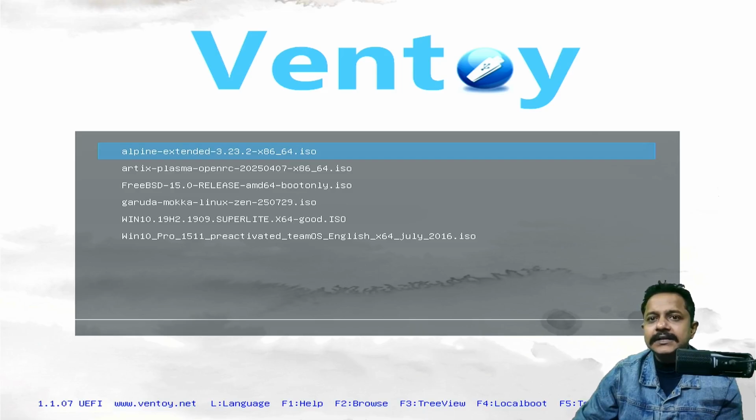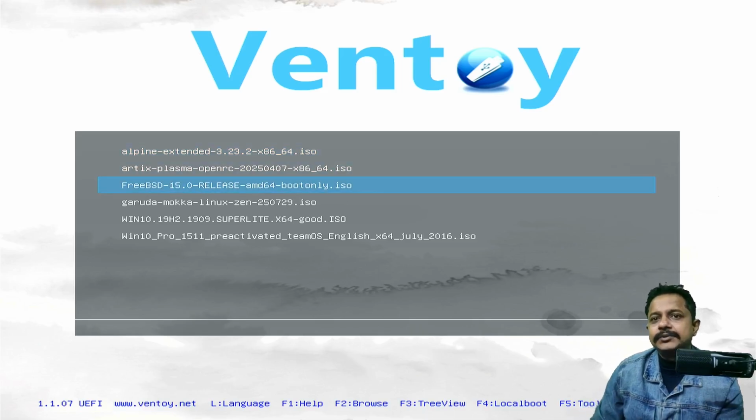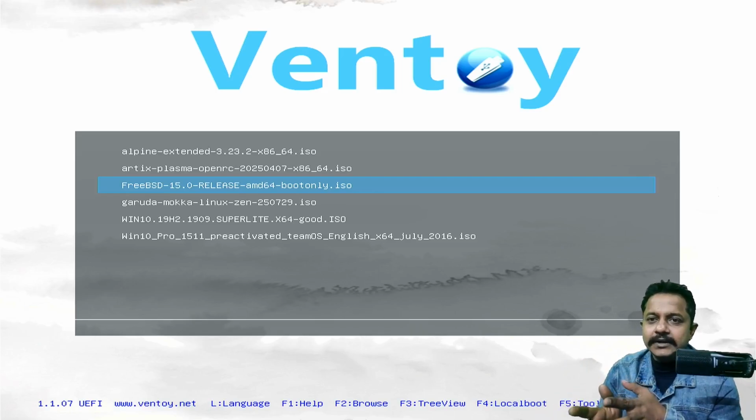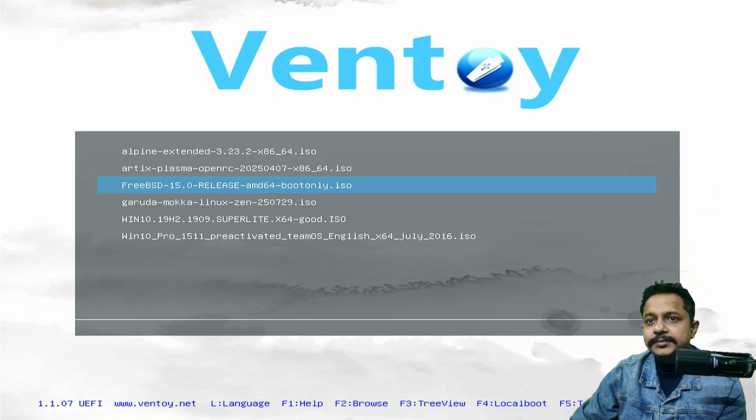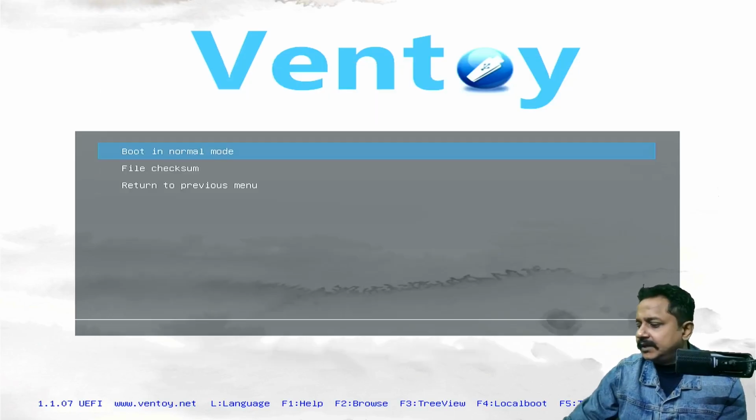And this Ventoy has multiple ISOs to boot from. See, this is the FreeBSD 15 version. It is written AMD, but it will also work on Intel. The architecture is AMD64, so it is boot only. I have chosen this intentionally, because it will boot into the installer only. It will not have any packages by default.